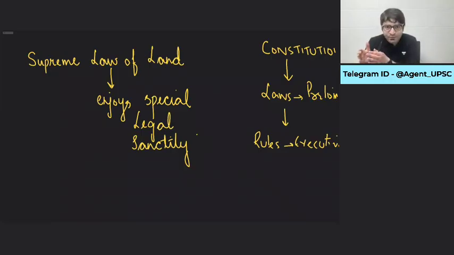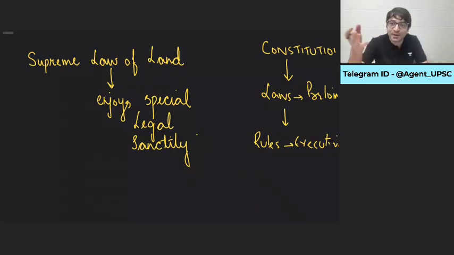But now the Citizenship Amendment Act 2019 says that if you are an illegal migrant from Pakistan, Afghanistan, Bangladesh, and if you have entered on or before this date, we will not treat you as an illegal migrant. So you're not an illegal migrant for us. And when you're not an illegal migrant, that means you can apply for citizenship and we will grant you citizenship.